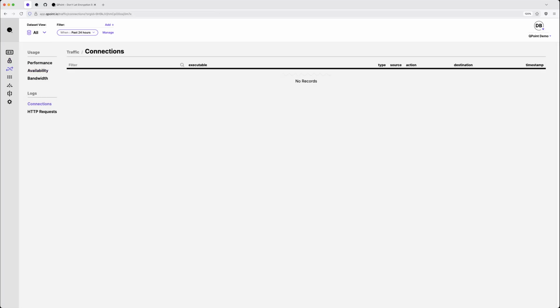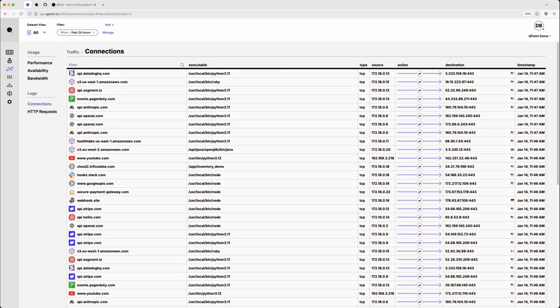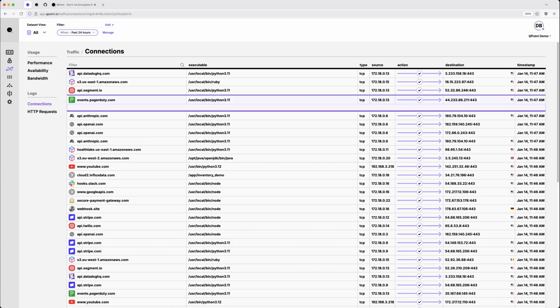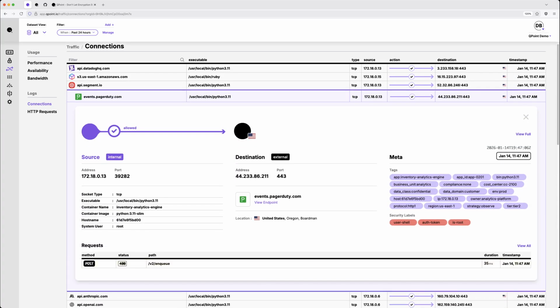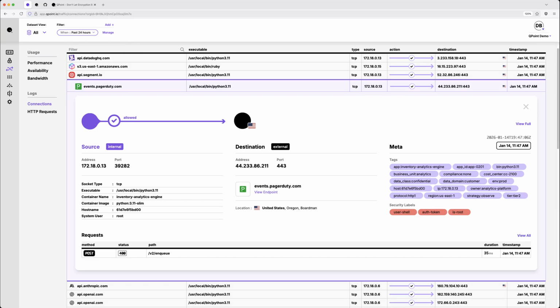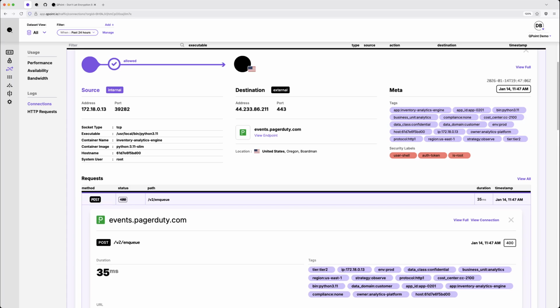We do this by installing an eBPF sensor in your environment, typically via Helm or Linux binary, which allows us to see exactly where that traffic is originating from by, for example, executable, container, hostname, namespace, system user, where it's destined for, and what variables or labels were applied in that environment when it was substantiated. For example, a container label can be associated with a connection, and then we can, of course, see the connection itself, what we call a payload.